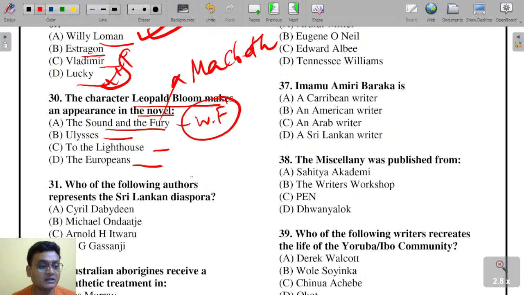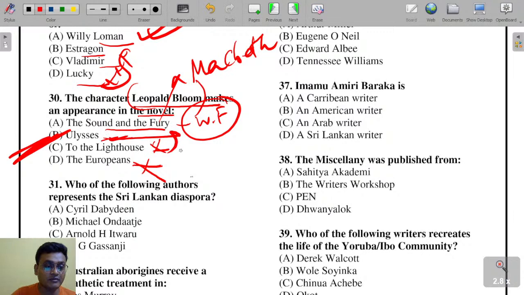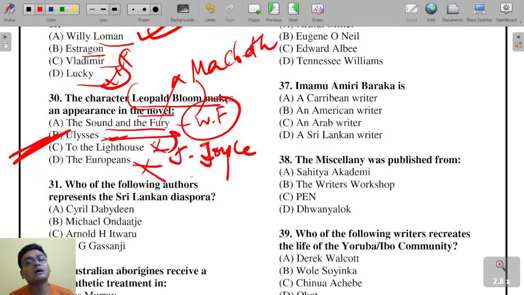To the Lighthouse is not the one, and The Europeans is the wrong one here. Leopold Bloom, the famous character, appears in Ulysses. Ulysses is the right answer, the novel of James Joyce. In that novel we find Leopold Bloom. To the Lighthouse is written by Virginia Woolf, where we find Lily Briscoe, the painter.